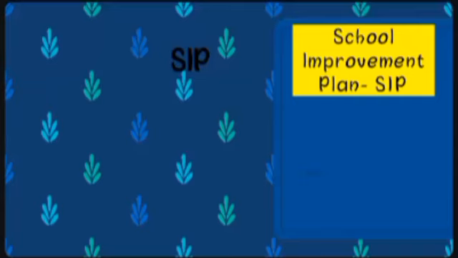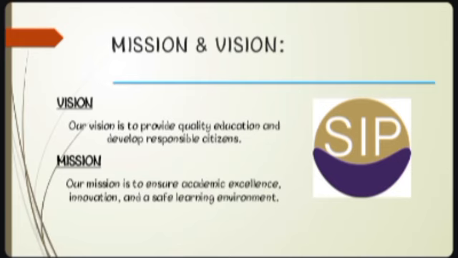The topic of our presentation today is how to make a school improvement plan, and the importance of a school improvement plan. First, we will write the mission and vision. Our vision is to provide a quality education and develop responsible citizens. Our mission is to ensure academic excellence, innovation, and a safe learning environment.